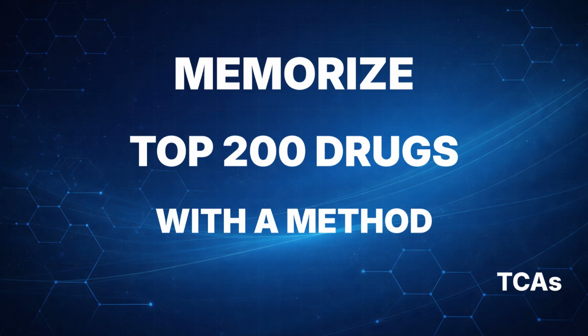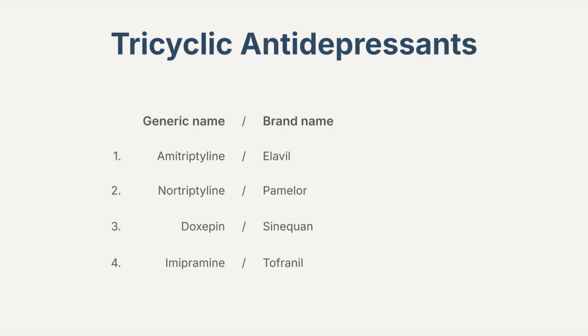Welcome to the Top 200 Drugs series. In this video, we will memorize tricyclic antidepressants, also called TCAs. In this class, there are four main drugs: Amitriptyline, Nortriptyline, Doxepin, and Imipramine. These drugs are mainly used to treat depression.